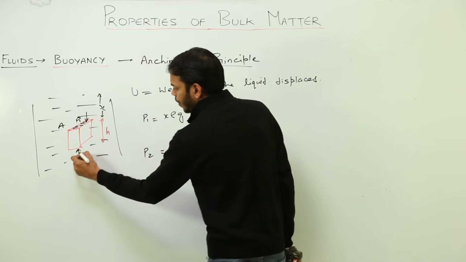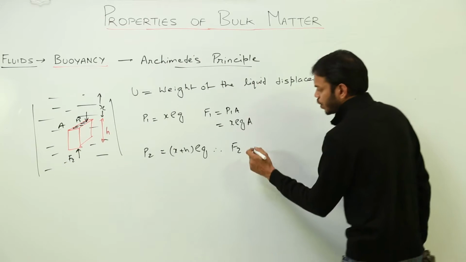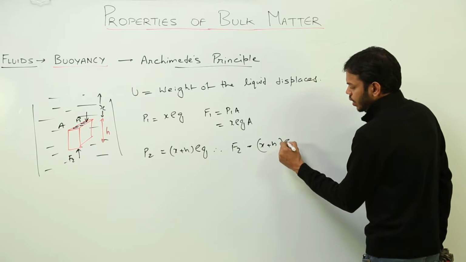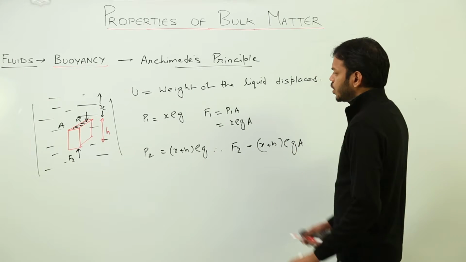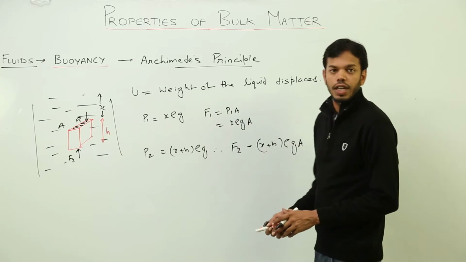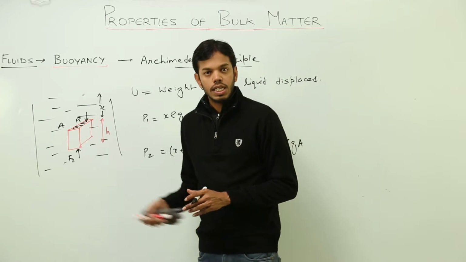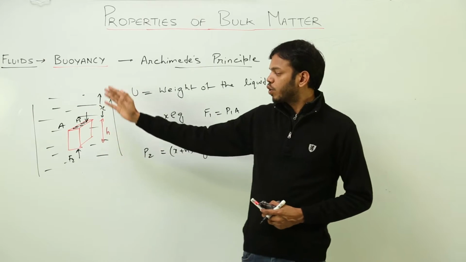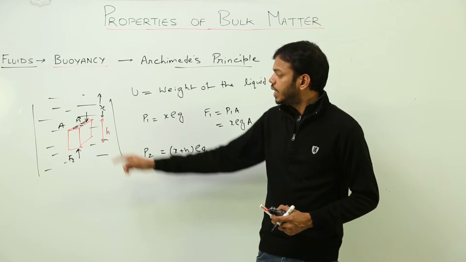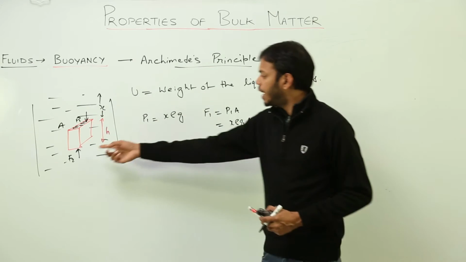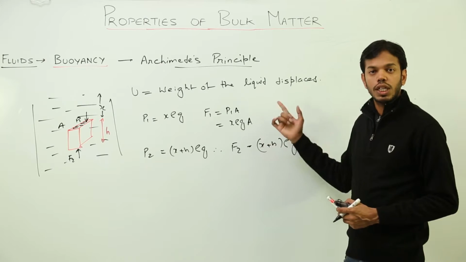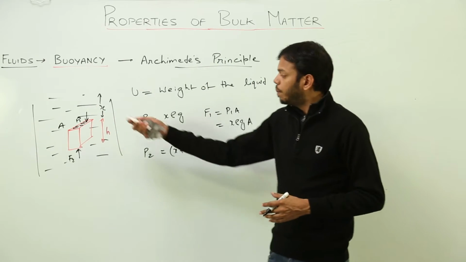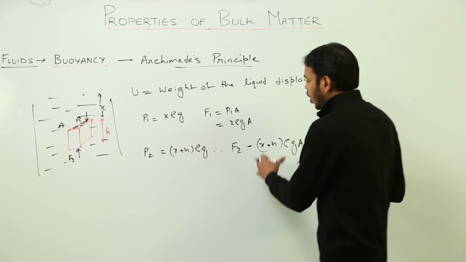force F2, the upward thrust F2 on the bottom face, would be equal to this times area, that is (x plus h) rho g times area A. So clearly F2 is greater than F1. So when a body is submerged inside a fluid, the two vertical forces, the forces acting in the vertical y-axis direction, one is F1 which is this much and one is F2 which is this much, and we know that F2 is greater than F1. That means the net force tends to move the body vertically upwards.